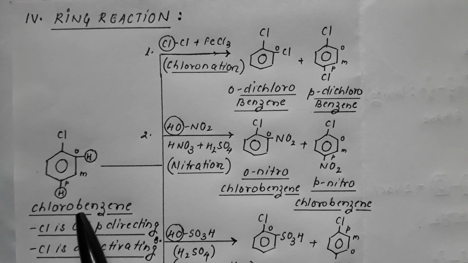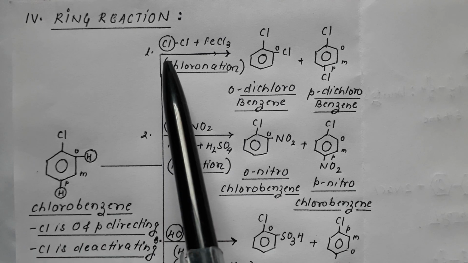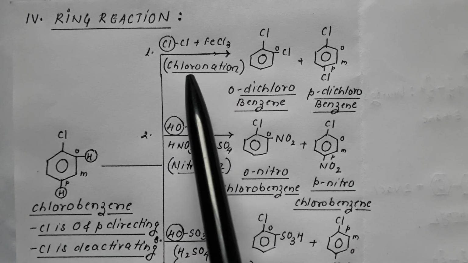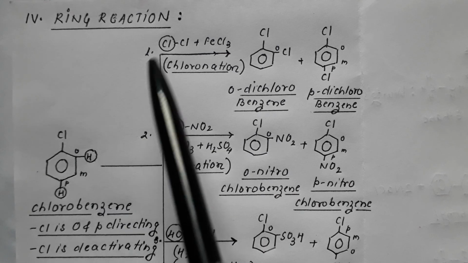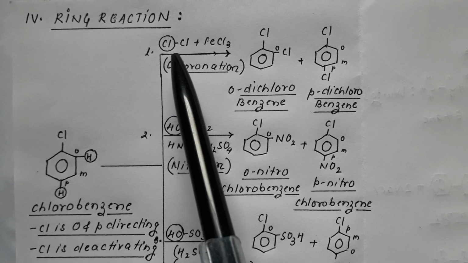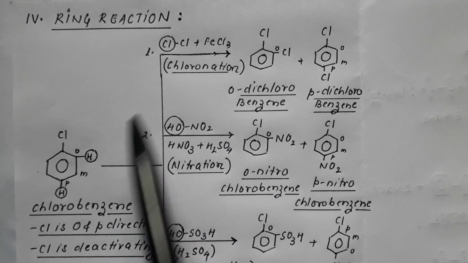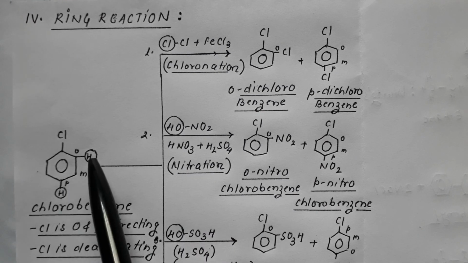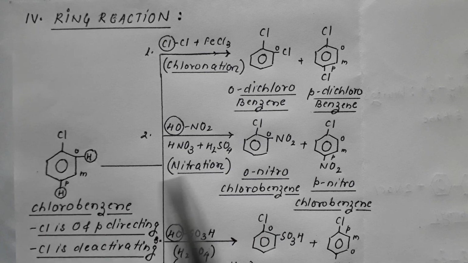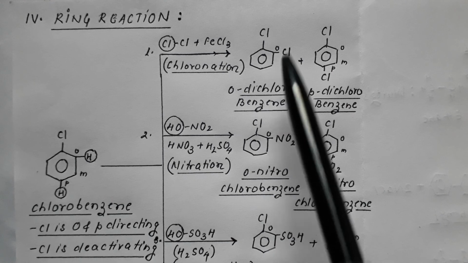Now if chlorobenzene is made to react with chlorine in presence of FeCl3, it undergoes chlorination either at ortho position or at para position. So this H and this Cl from the ortho position, or this H and this Cl from the para position, will go. So the next chloro may either come at ortho position or it may come at para position.